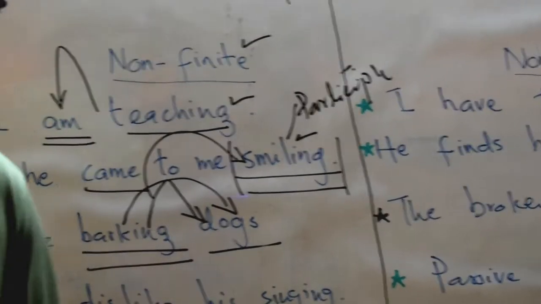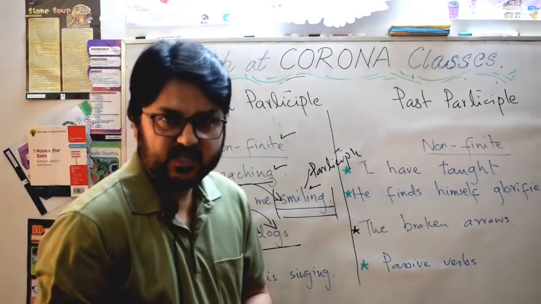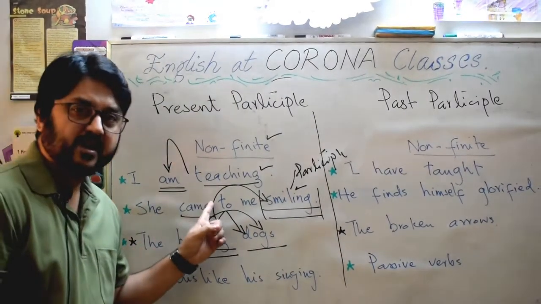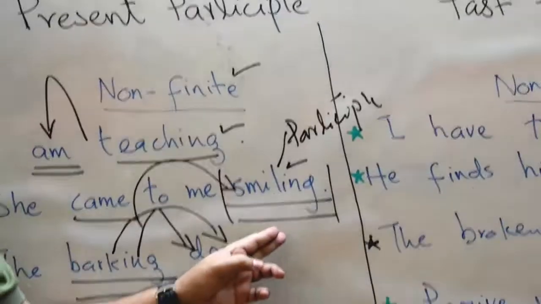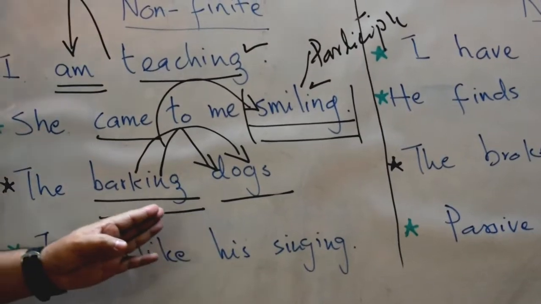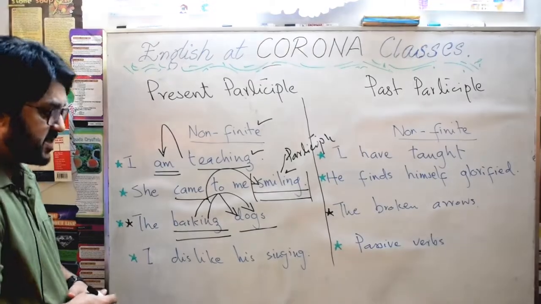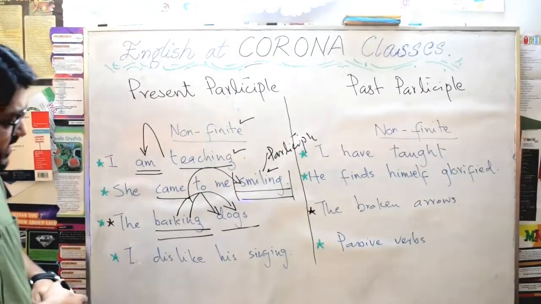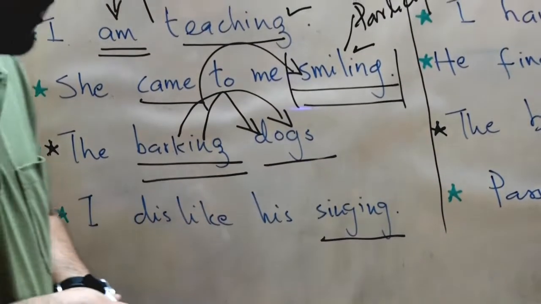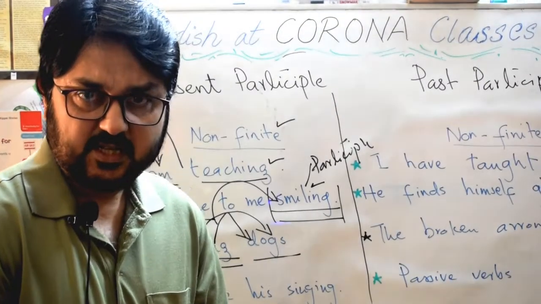So at that time it would be termed as participle adjective, or only adjective, but you can also call it participle adjective. So use number 1 to make a continuous tense, use number 2 to show the state of someone, and use number 3 to define or describe some noun where it is used as an adjective, and the last one that is already discussed in some other video as well, that is present participle's use as a gerund.